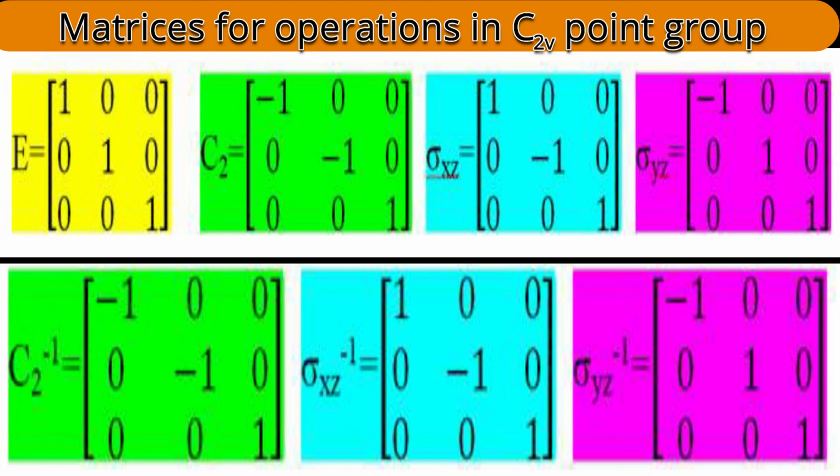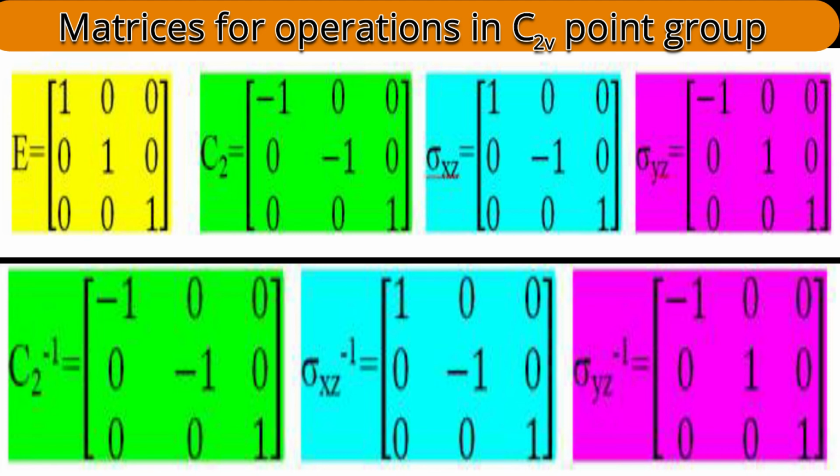Original matrix is minus 1 0 0, 0 minus 1 0, 0 0 1. Let me take the first row, minus 1 0 0, and arrange it in a column: minus 1, 0, 0. Second row 0 minus 1 0, arrange it in a column: 0, minus 1, 0. Third row 0 0 1, arrange it in a column: 0, 0, 1. What it is, is exactly the same C2 matrix only.